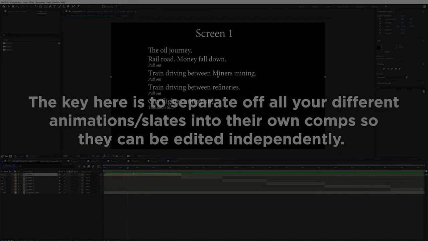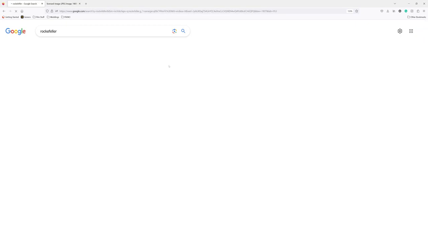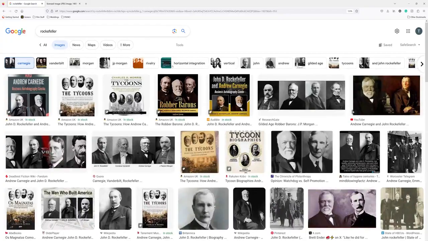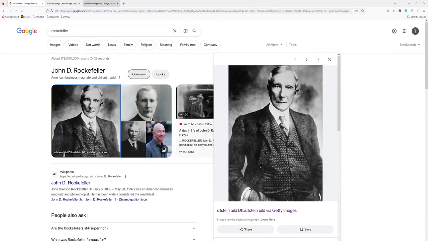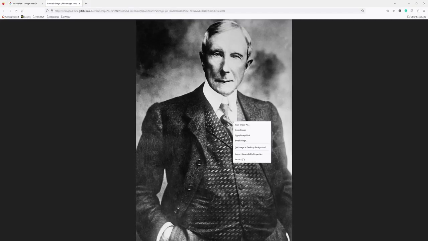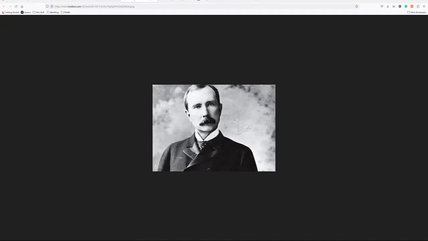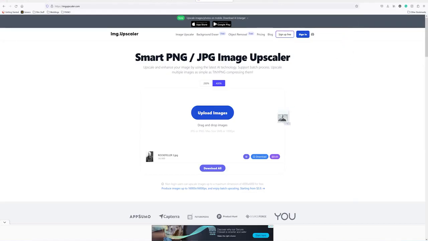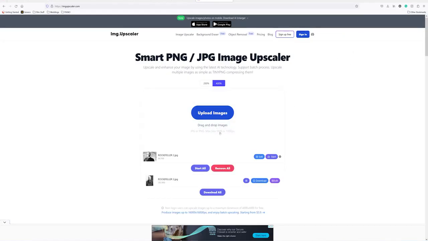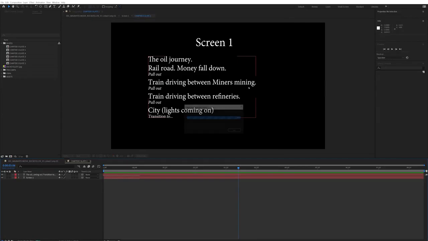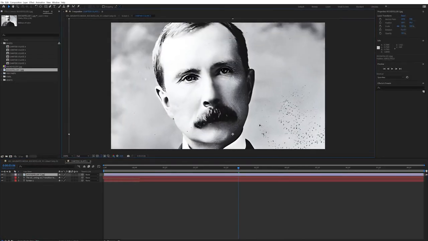Next thing to do is to find assets. We're going to find some stuff that we know we're going to need. So I'm going to start looking for images of Rockefeller. If you find that you are unable to find images that are super high quality, which can be the case for, say, Rockefeller, who was around in the 1900s, and you know there weren't as many high quality, high resolution cameras available back then, you can take a lower res image and you can go to imgupscaler.com, which is an AI enhanced software, and it's completely free. It will simply upscale your images using AI.